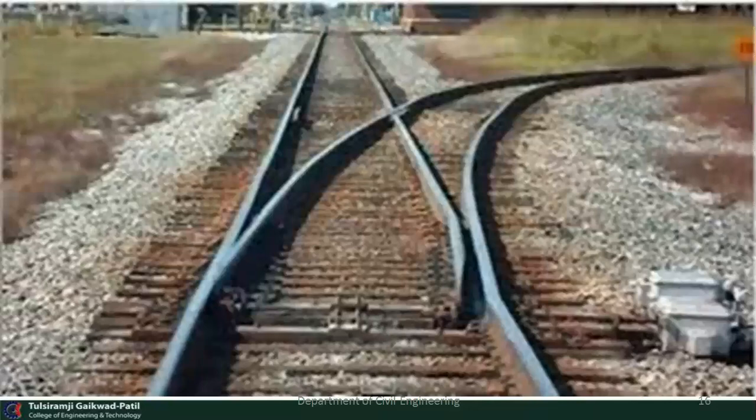So here you can see that one main line of track is there, and one branch line of track is there. When this branch track moves to the right side from the main line, then this type of mechanism is called a right turnout.